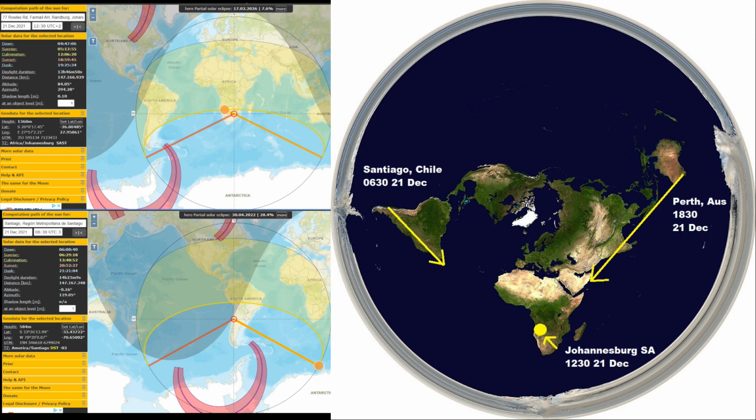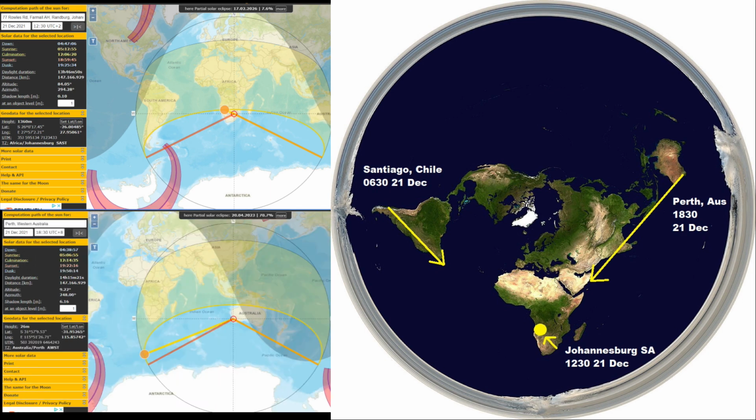So let's move on to our next sun angle location, Perth, Australia. An observer in Perth, Australia at 1830, 21 December would see the sun move in a northwest direction on a flat Earth. However, we don't see that in real life. They would actually see the sun appear to move away in a southwest direction. If you look at the bottom left map, suncalc.org, and what we see in real life shows the sun in a southwest direction, not northwest, when viewed from Perth, Australia.